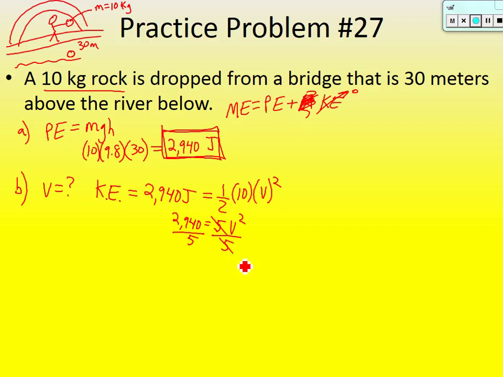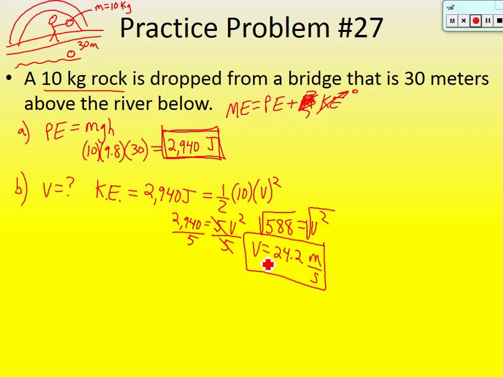Over here it cancels out. So 2,940 divided by 5 is 588, which is equal to v squared. Now I want to get rid of that square. How do I do it? The square root, both sides. So the square root of 588 is 24.2. And this is a velocity, so what are my units going to be? Meters per second. Okay, that's kind of cool. If we just know the total energy, we can calculate how fast it's going to be going right before it hits the water.